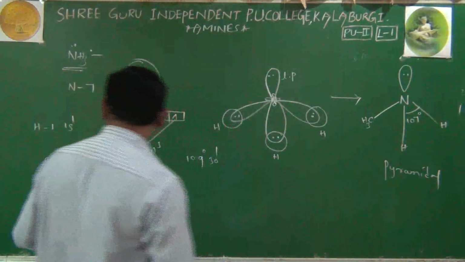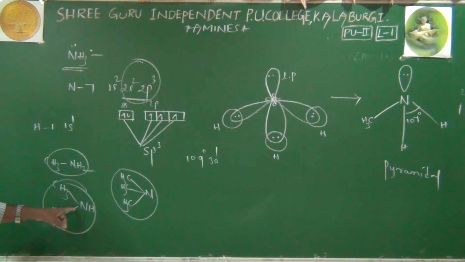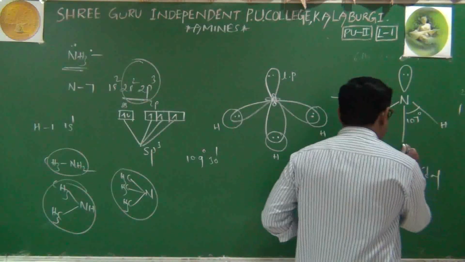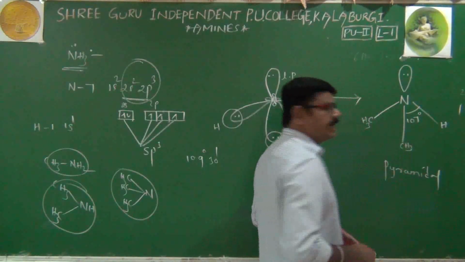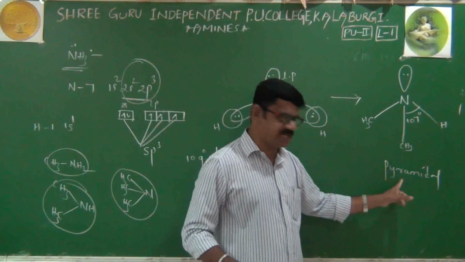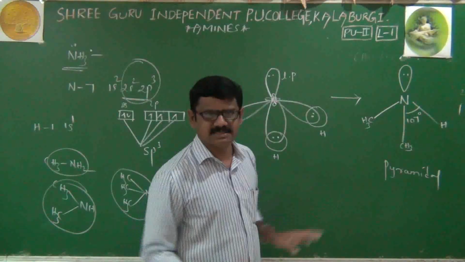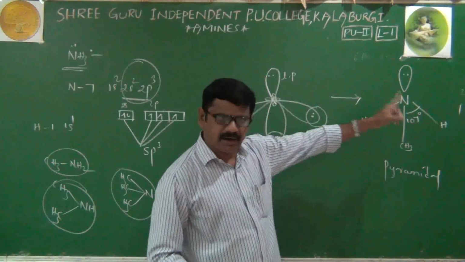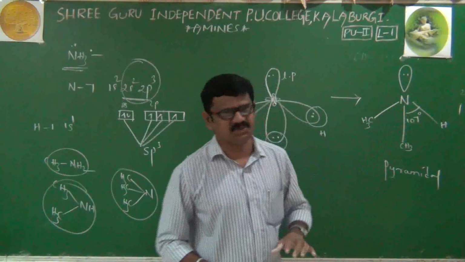Now we will go to secondary amine. We will see the secondary amine structure. Another hydrogen atom I am just replacing with another methyl group. It is a secondary amine structure. Here also the bond angle as well as the shape, both are quite similar. This secondary amine shape is also pyramidal, and the bond angle is also 107 degrees only.